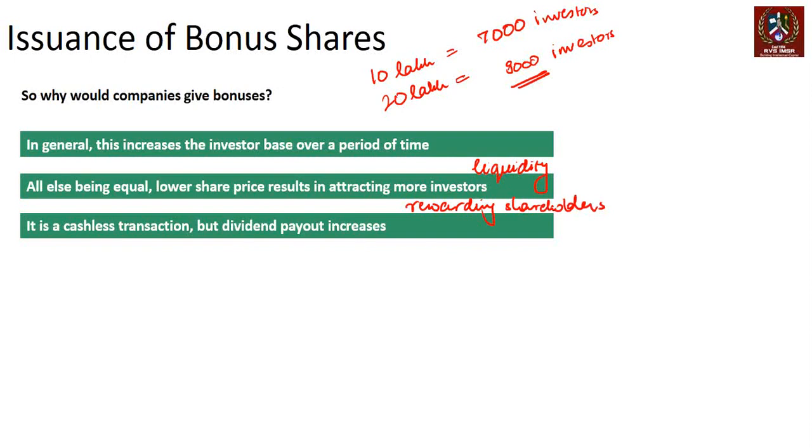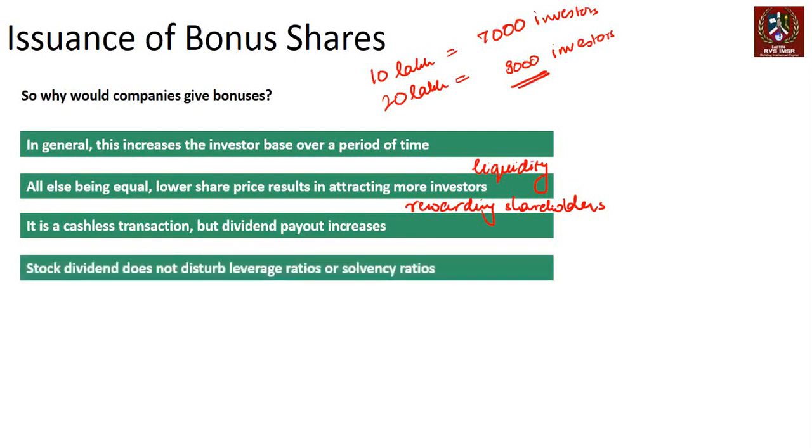You can also reward by giving a proper cash dividend, but that requires cash. In this case, there is no cash requirement, so it's a cashless transaction, but dividend payout increases. Stock dividend does not disturb leverage ratios or solvency ratios. There is no change in leverage ratios because share capital plus reserves and surplus stays the same. So the equity value does not change.